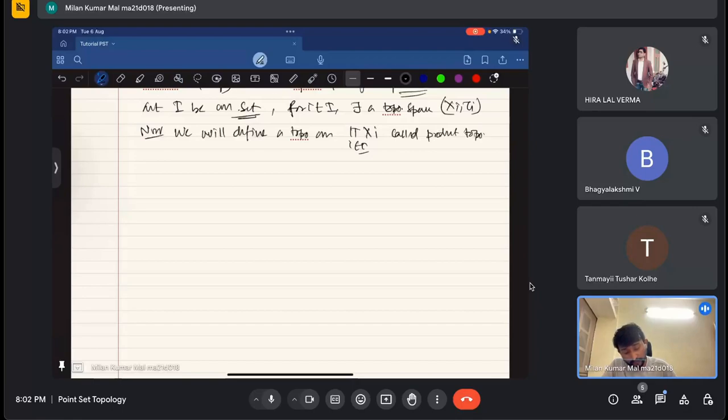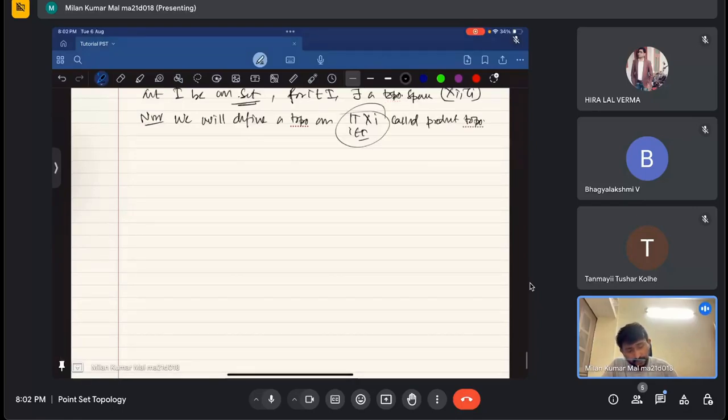Okay. How is this topology defined? First of all, how is this infinite product defined? An infinite product is something like a sequence, nothing special. A sequence can be countable or uncountable, that doesn't matter. In general it is countable, but okay. The thing is that an element x belongs to this product of Xi. I can write this element as xi, where i comes from I. In this way I can define the elements of this product.